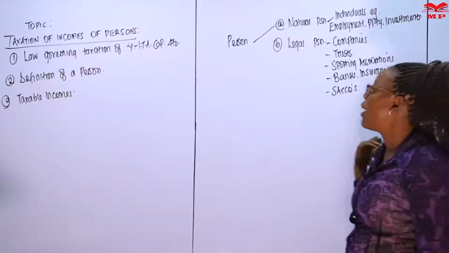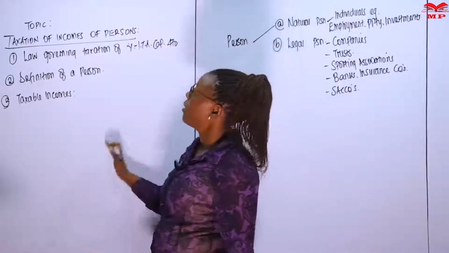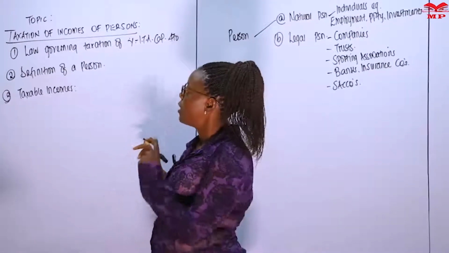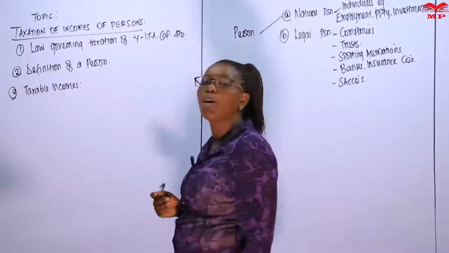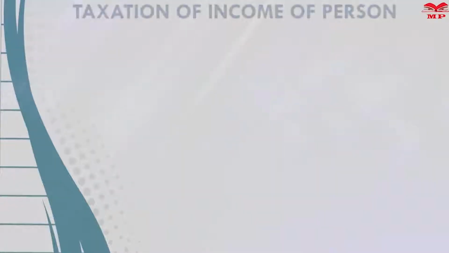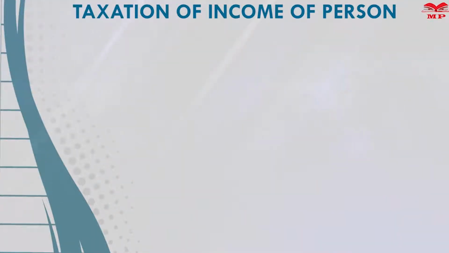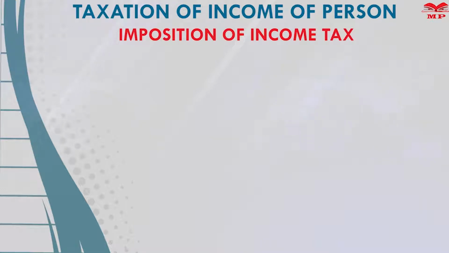Right. Now we get back to what we are looking at. So we've defined a person. We've said that a person is either a natural person or a legal person. Now we're going to go to the Income Tax Act and get an extract of that act, because we've said it's the one that is guiding the taxation of incomes of persons. And we will read. So what I'm holding is an extract of the Income Tax Act, the revised edition. So we'll read Section 3, subsection 1 of the Income Tax Act.